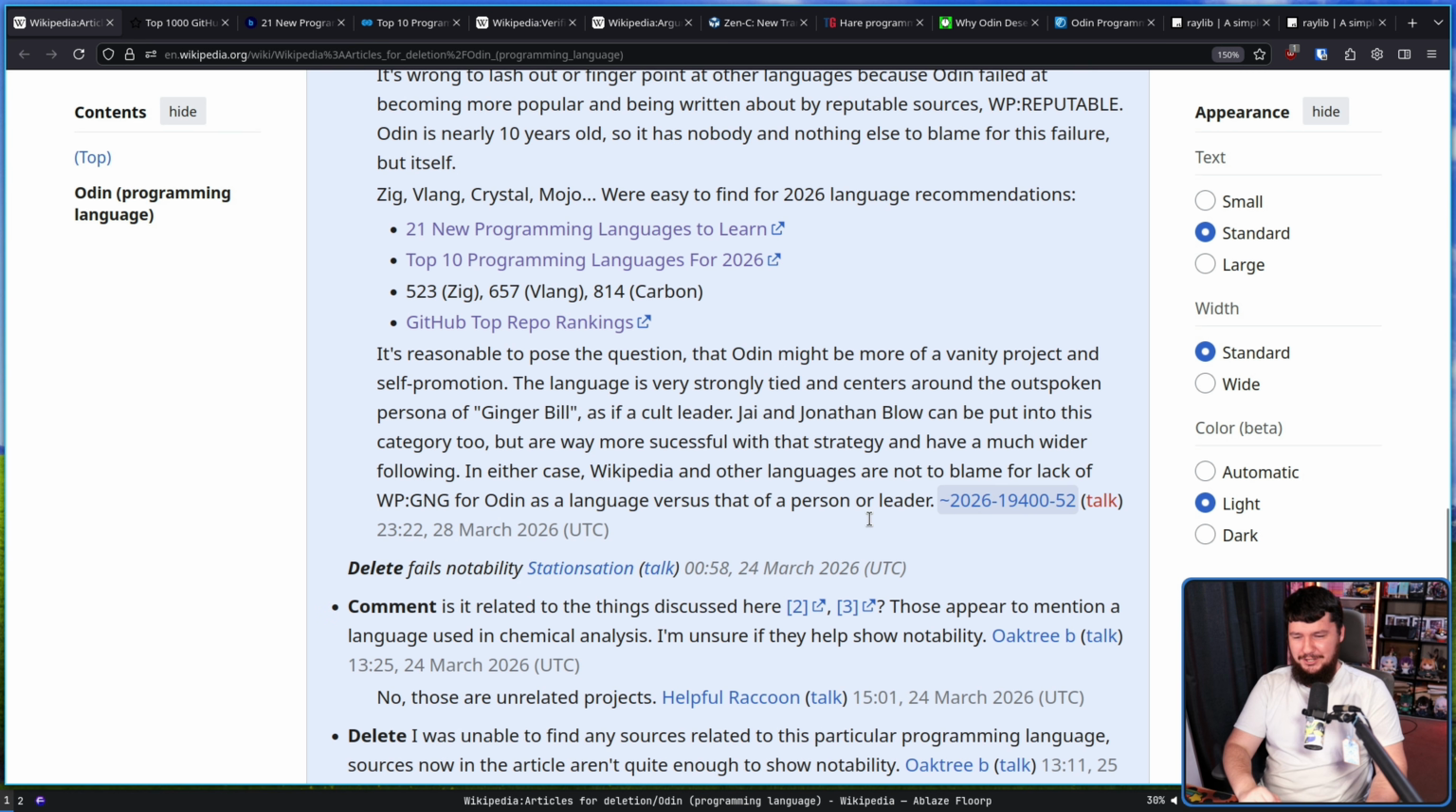Jai and Jonathan Blow can be put into this category, but are way more successful with that strategy and have much wider following. In either case, Wikipedia and other languages are not to blame for lack of notability for Odin as a language versus that of a person or leader.